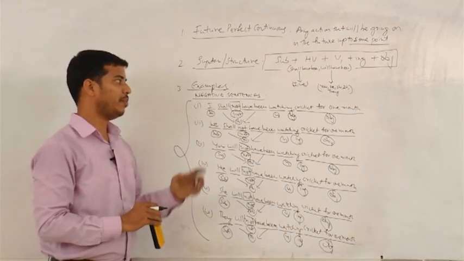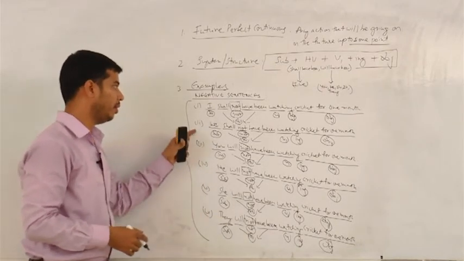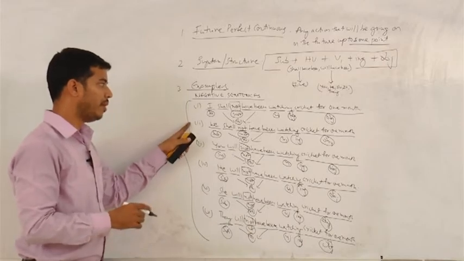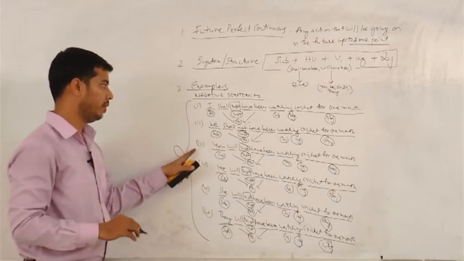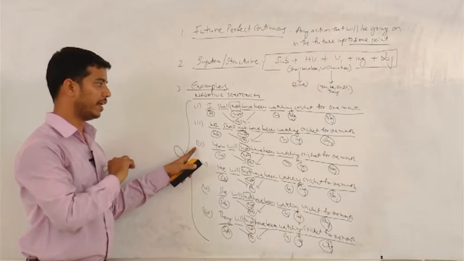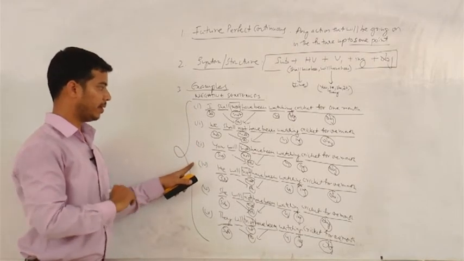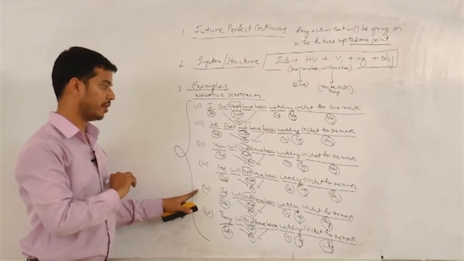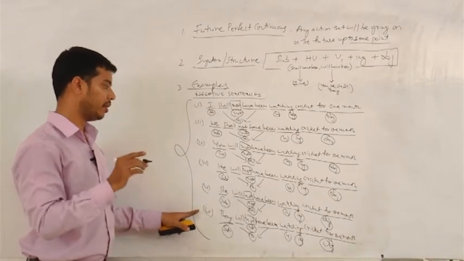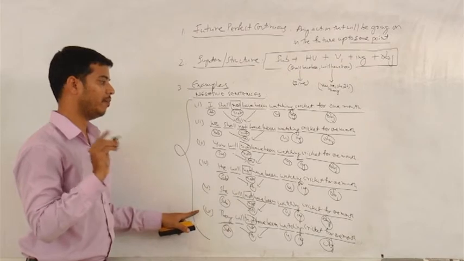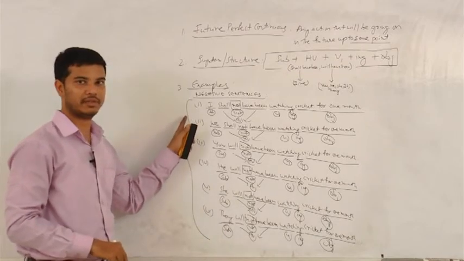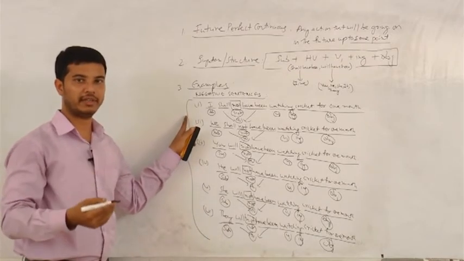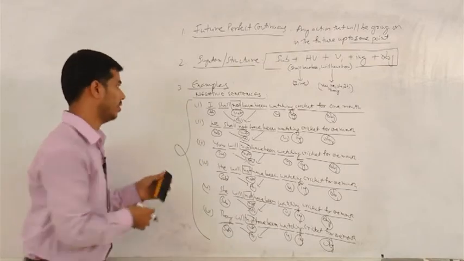I shall not have been watching cricket for 1 month. We shall not have been watching cricket for 1 month. You will not have been watching cricket for 1 month. He will not have been watching cricket for 1 month. She will not have been watching cricket for 1 month. They will not have been watching cricket for 1 month. So these are the negative sentences. Now let us look into questioning sentences, how exactly they look.